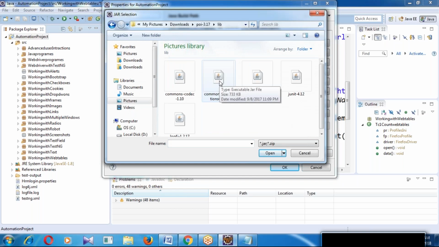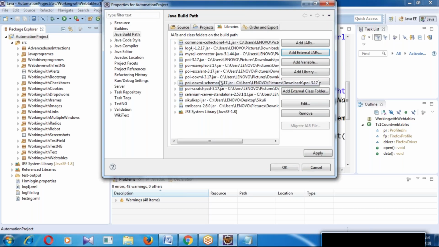Clear my point? So we have to configure all of them like that. Then click on apply and OK.